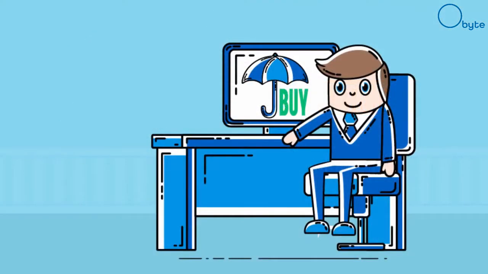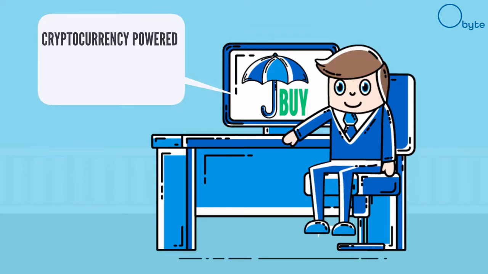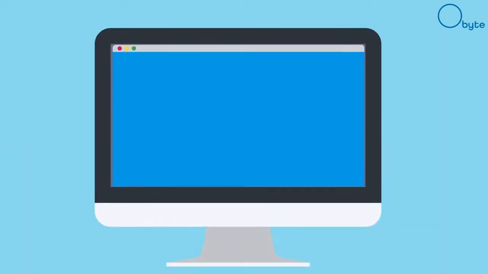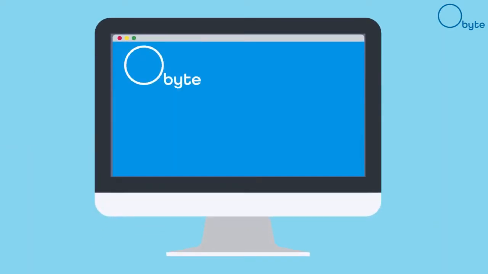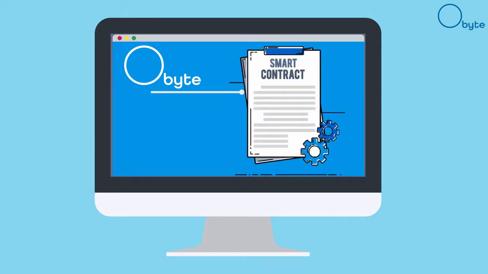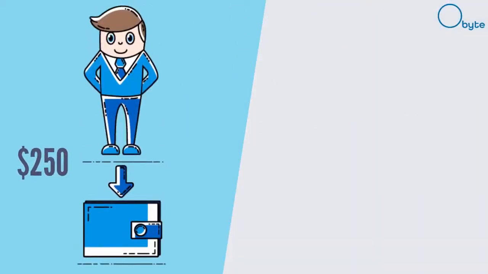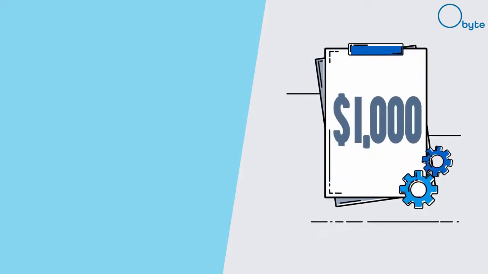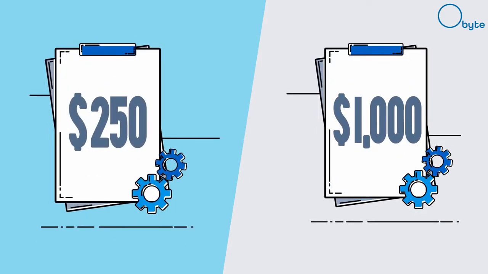Before going on holiday, Ben buys a travel insurance contract, but this time he buys from a cryptocurrency-powered travel insurance company which uses smart contracts. The travel insurance company uses Obyte cryptocurrency platform to sell insurance via smart contracts. Ben puts $250 worth of cryptocurrency into his digital Obyte wallet. The travel insurance company puts $1,000 worth of cryptocurrency into their digital Obyte wallet. They put more money in, $1,000 versus Ben's $250, because they believe the hurricane is unlikely to hit Miami.